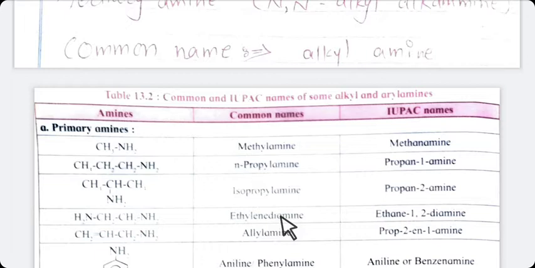Now next, see here in the next example, CH2 double bond CH, single bond CH2, single bond NH2, means one double bond is there, so 3 carbon atoms with one double bond, and NH2 means amine, and 3 carbon atoms with one double bond is known as allyl. So the name of this compound is allyl amine.